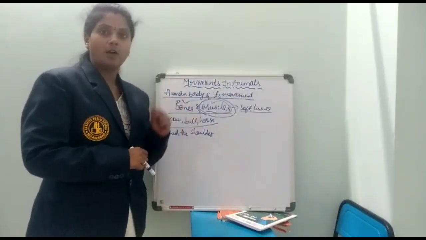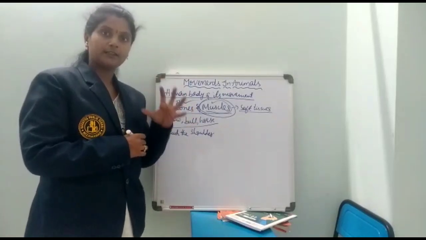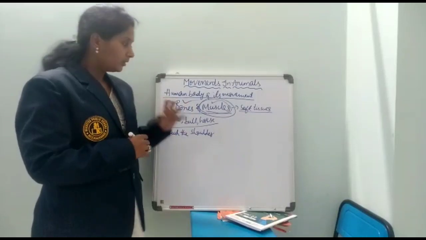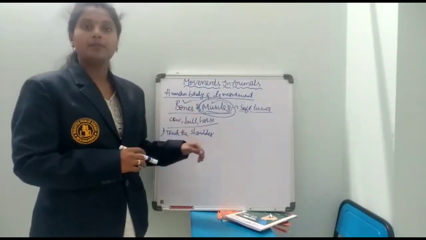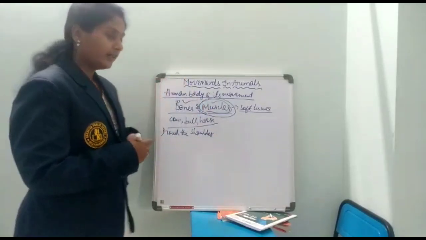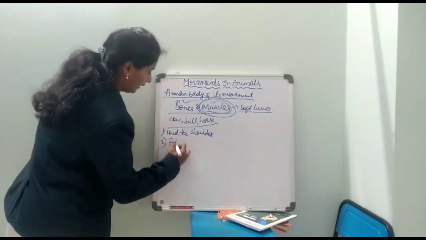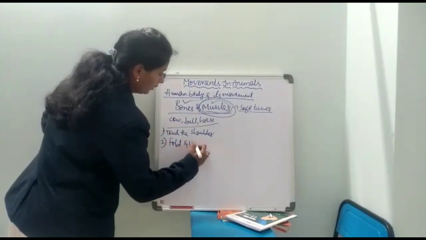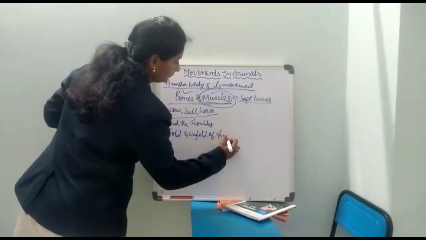When the muscle contracts, it becomes shorter, stiffer and thicker. With this activity, we come to understand the muscles. Next, moving on to the second one, fold and unfold of fingers.